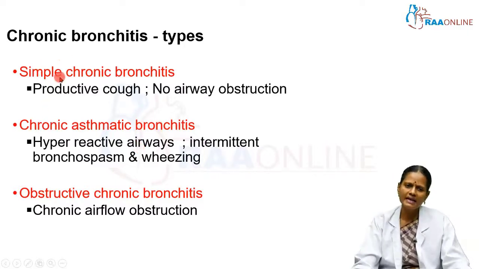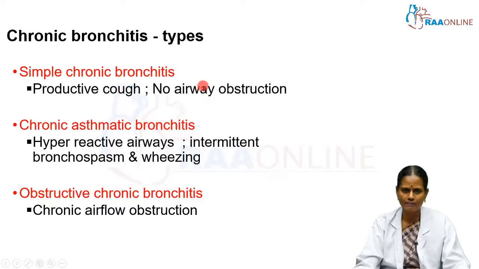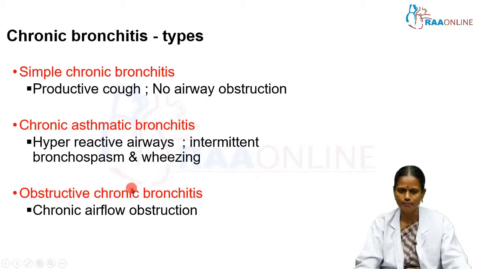In simple chronic bronchitis, there is productive cough but no airway obstruction. In chronic asthmatic bronchitis, the hyperreactive airways produce intermittent bronchospasm and wheezing, so there is an asthmatic component. In obstructive chronic bronchitis, there is severe airflow obstruction.